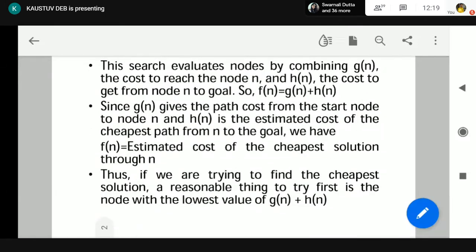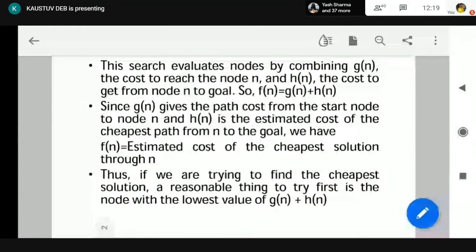Now we'll see what the benefit of this addition is. Why do we need it? We'll see that this addition has reduced our problem a lot. Due to this addition, if we design the heuristic function h(n) in a proper way, then lots of problems get solved.